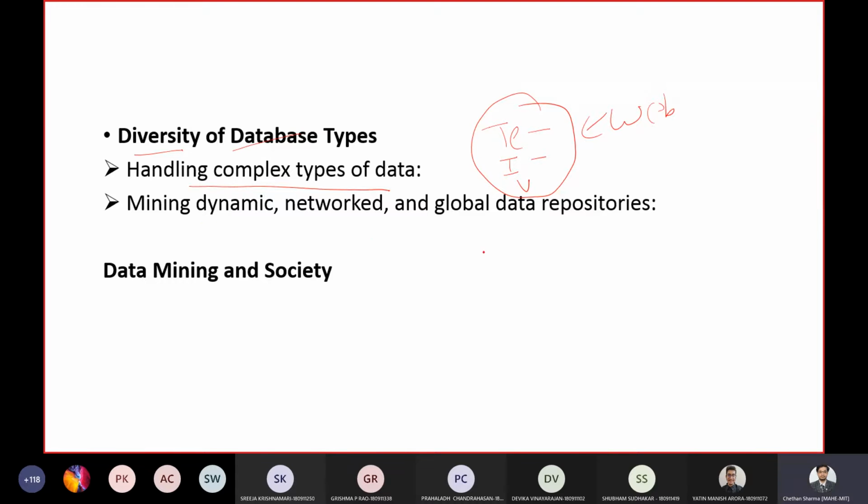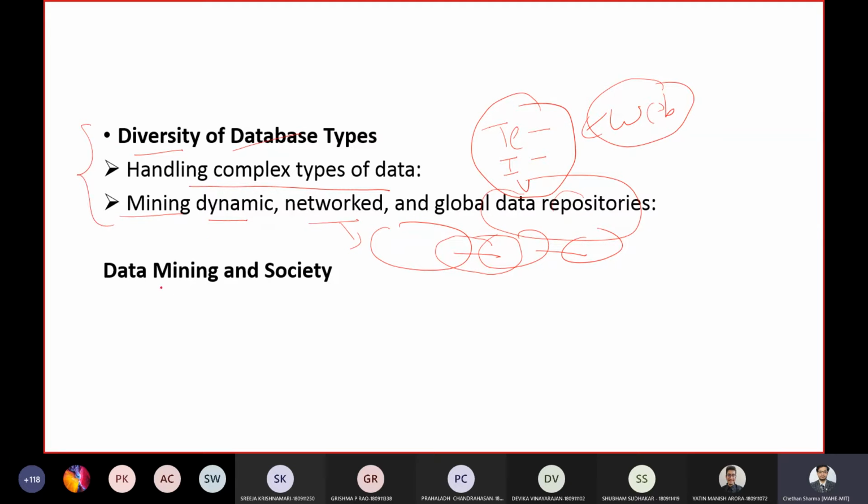And this web, as you all know, is very dynamic. It is a network. It might contain a huge network of systems connected with one another. So how to mine data from such a huge network, and how to take advantage of the networking between two systems, or maybe between two repositories which contain global data. These are a few of the challenges.